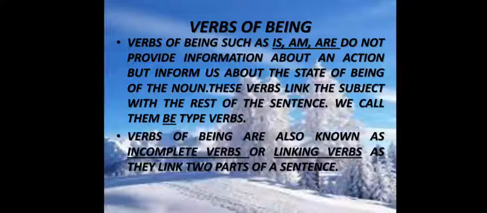Verbs of being. Verbs of being such as is, am, are do not provide information about an action but inform us about the state of being of the noun. These verbs link the subject with the rest of the sentence. We call them be-type verbs. Verbs of being are also known as incomplete verbs or linking verbs, as they link two parts of a sentence.